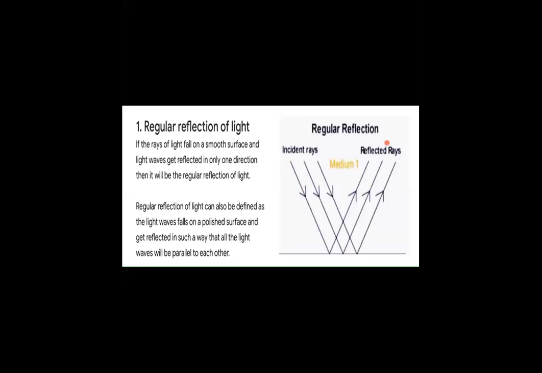So the reflected rays are parallel to each other after reflection. When such a case is there, we call such a reflection regular reflection of light, because the reflected rays are parallel to each other. And when such a reflection occurs, you get an image something like this.